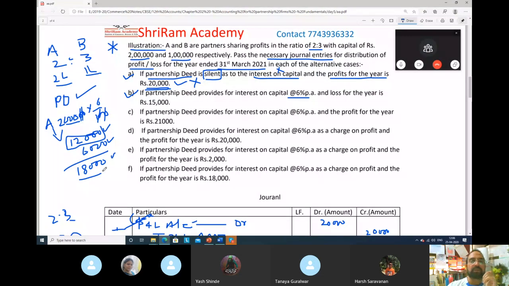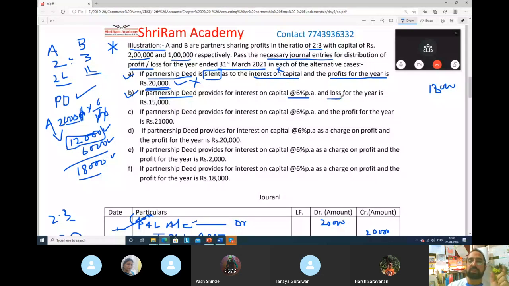when we have to pay them 18,000 rupees and it is provided in the partnership deed, you pay them. The second case is a loss, but we have not made any profit. We have to pay them 18,000 rupees, it is given in the partnership deed, but there is no profit. So when there is no profit, how can we pay them interest on capital? We will not pay them interest on capital. Why? Because there has to be profit. From that profit only we will pay.